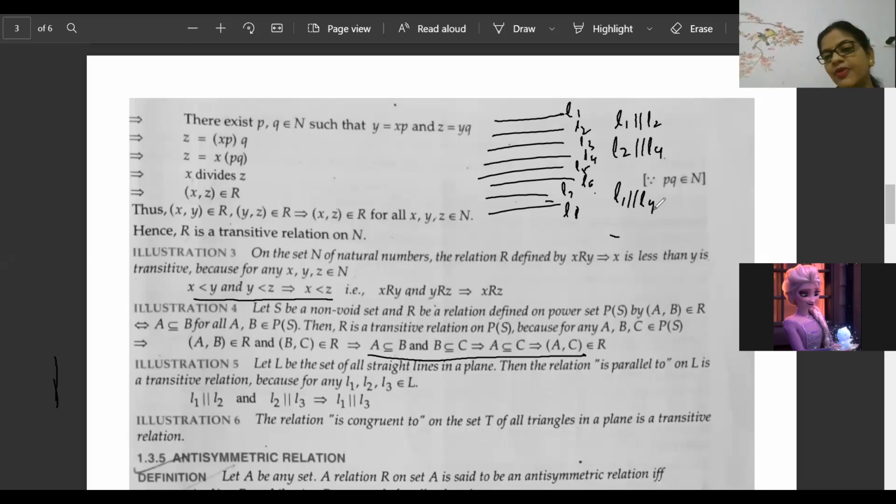Yes or no? Tell me, beta. That means in case of parallel lines, it will be 100% transitive, because you take any three parallel lines. If one is parallel to second, second is parallel to third, then automatically first will be parallel to third also. Yes or no? Tell me. That means the transitive condition is satisfied. Vishiga, Anish, Pritika, Maheshwal, everyone is telling, Shyam is telling, yes, it is true.